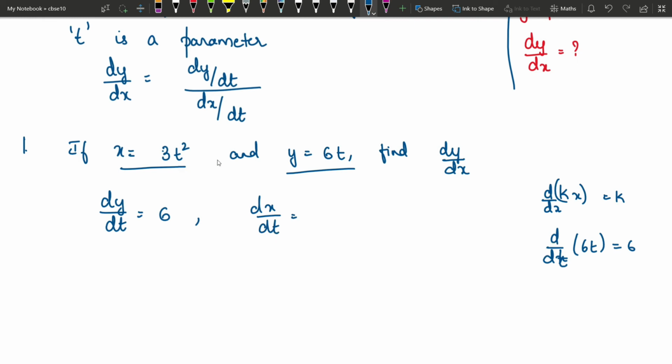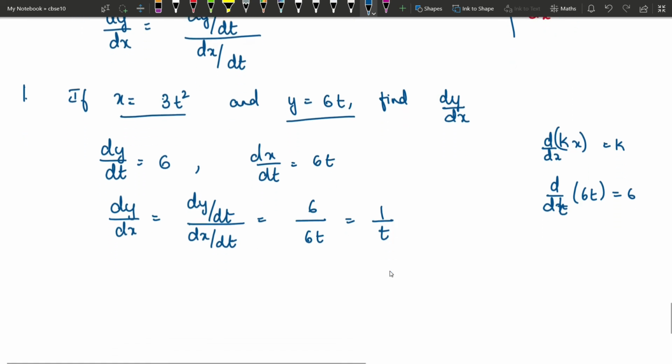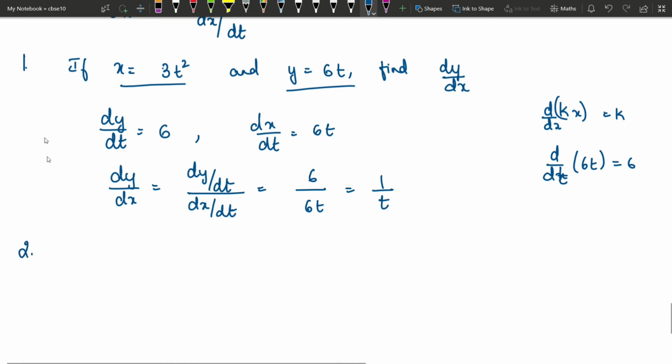Dx by dt is similar to k into x square. If it was 3 into x square, the answer would have been 6x. Since it is 3 into t square, the answer is going to be 6t. Okay. Now, what is dy by dx? It is dy by dt divided by dx by dt, which is equal to 6 divided by 6t, which is equal to 1 by t. Okay, hope this is clear. It's a very simple question. Now let us solve a slightly different one.